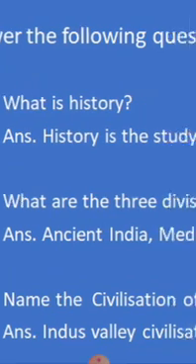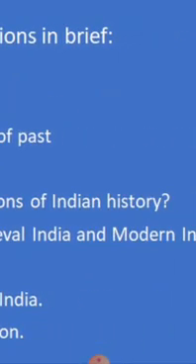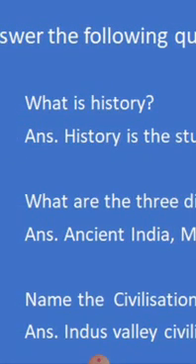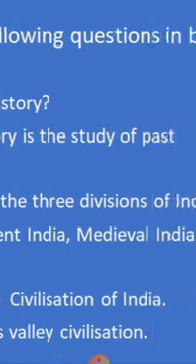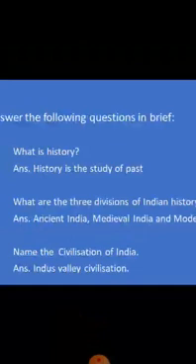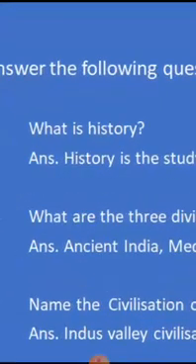Then what is next? What are the 3 divisions of Indian history? When we learned about Indian history, we have already learned that there are 3 divisions in Indian history. They are ancient India, medieval India and modern India. So what is the answer? Ancient India, medieval India and modern India.